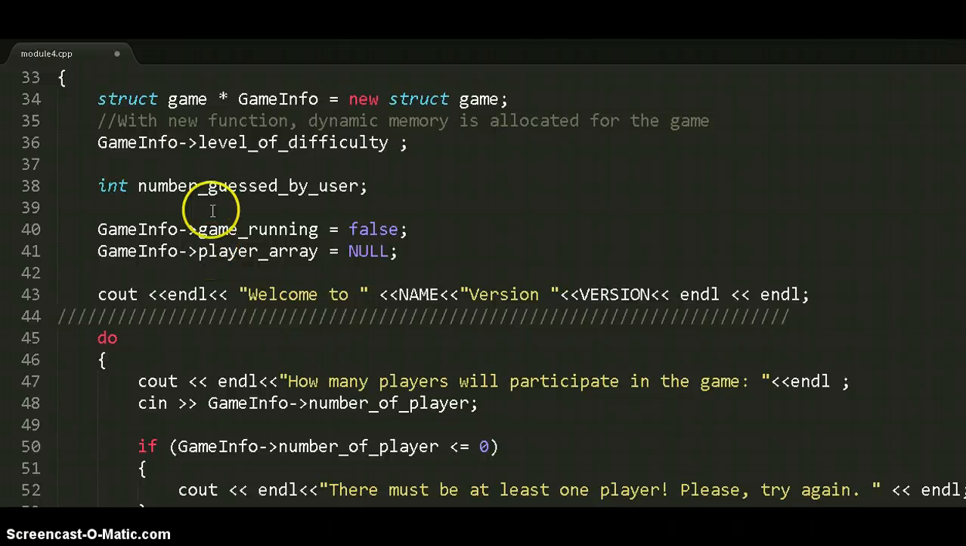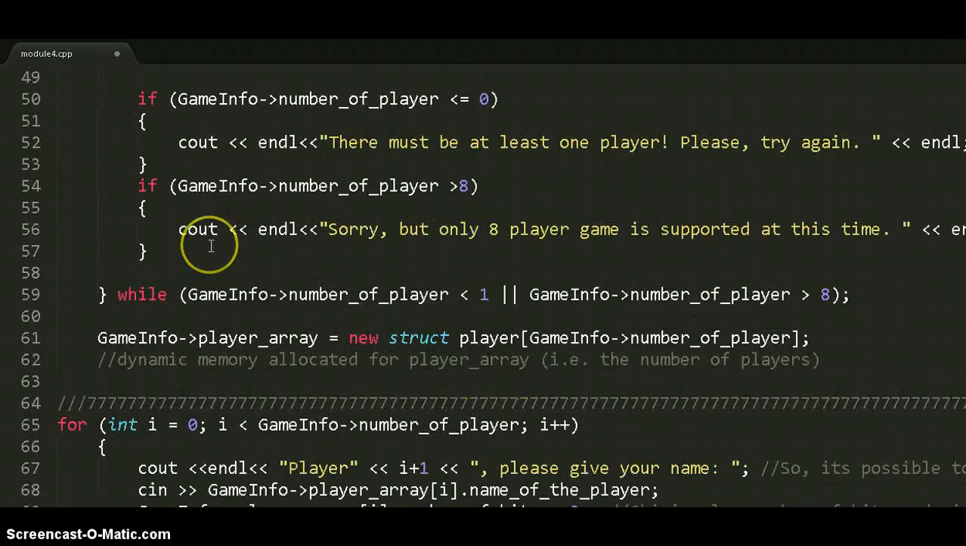And here is the pointer to the level of difficulty, and an integer I create, the number guessed by the users, and the boolean game. When the game information's game running equals false, then it goes to null.